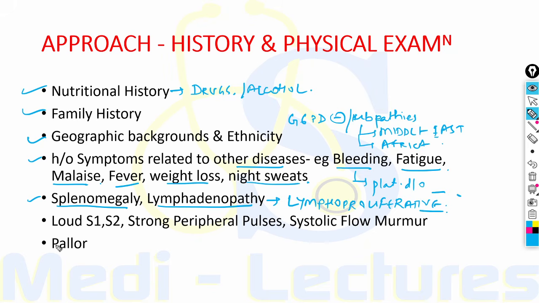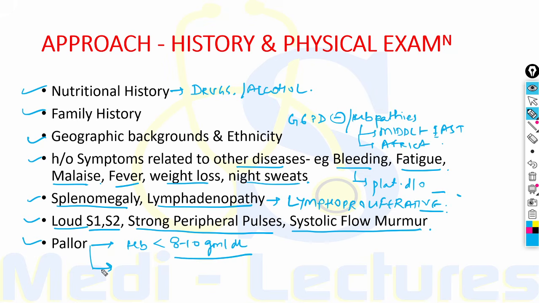Which can lead to anemia. Physical findings include loud S1, S2 heart sounds, strong peripheral pulses due to increased cardiac output, and similarly systolic flow murmur. Pallor is seen if the hemoglobin falls below 8 to 10 gram per deciliter.